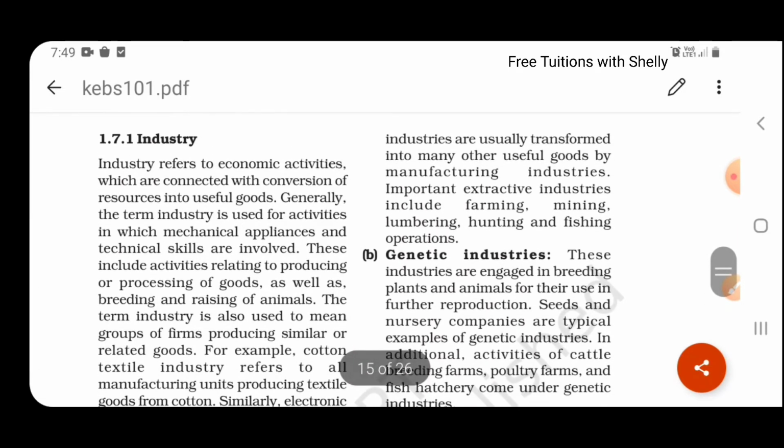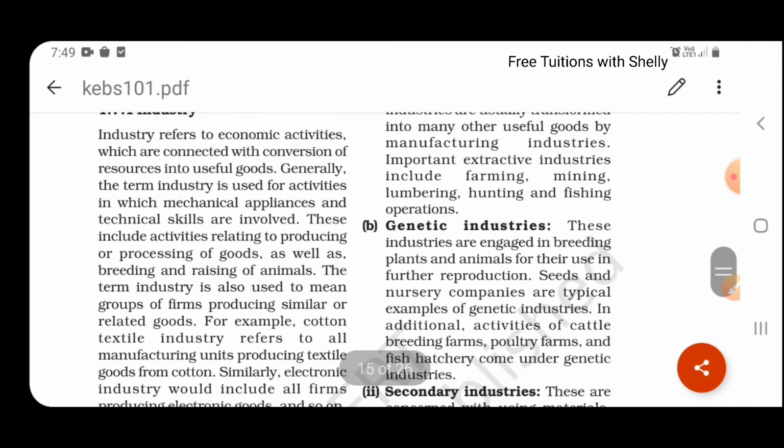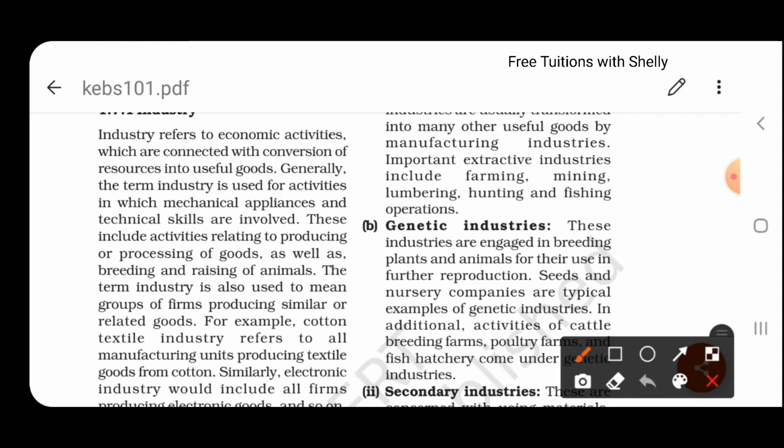The first one is industry. What does industry mean? Industry refers to economic activities which are connected with conversion of resources into useful goods. It is where the raw materials are transformed into goods. Generally the term industry is used for activities in which mechanical appliances or technical skills are involved.